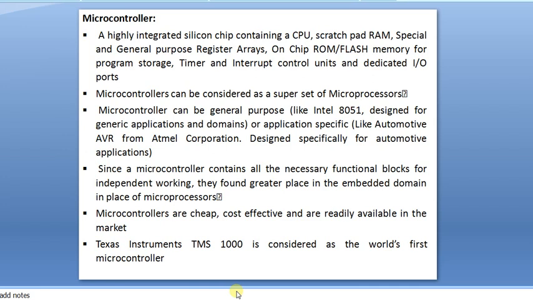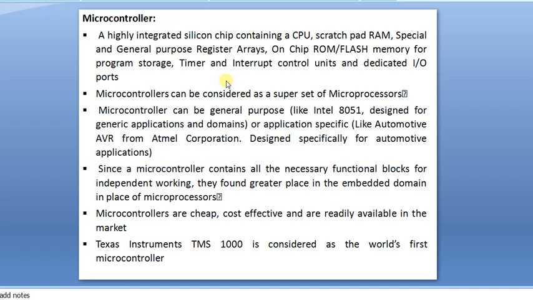Now, the microcontroller is a superset of a microprocessor. Why? Because microcontrollers contain all the necessary functional blocks for independent working. They found a greater place in the embedded domain in place of microprocessors. Timers, storage, interrupt control units and dedicated I/O ports are part of the microcontrollers, whereas in the microprocessor these are different parts. Separate memory will be there, and interrupt control units and input and output devices will be separate.